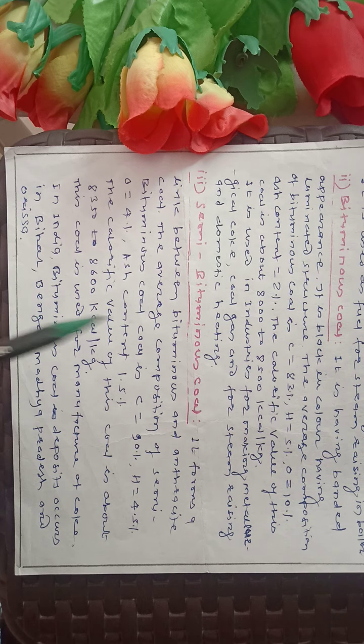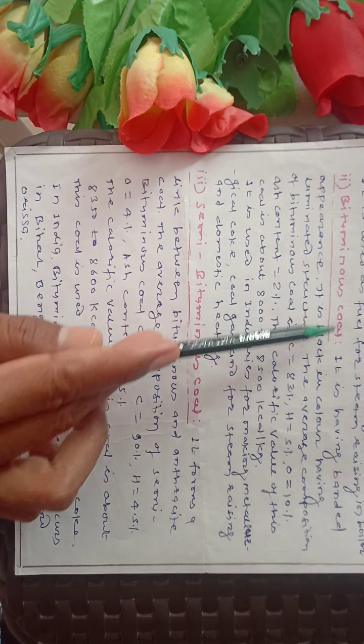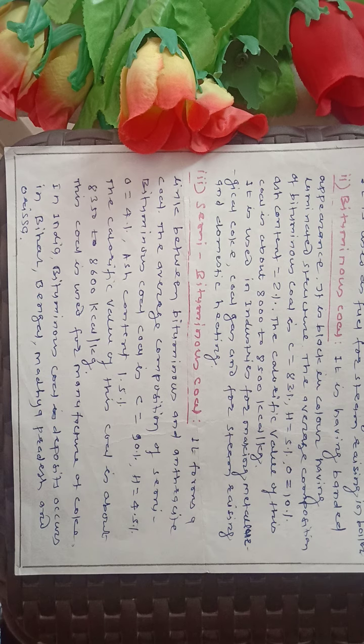The second type is bituminous coal. It has a banded appearance. It is black in color, having laminated structure. The average composition of bituminous coal is carbon 83%, hydrogen 5%, oxygen 10%, ash content 2%.